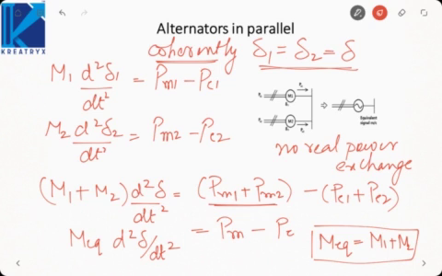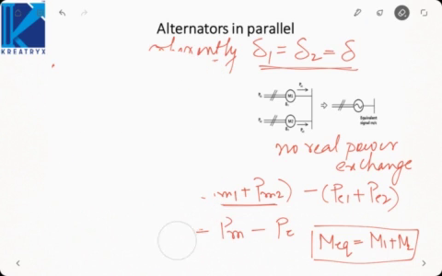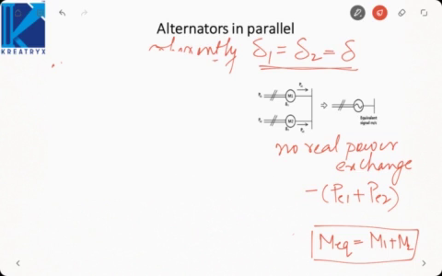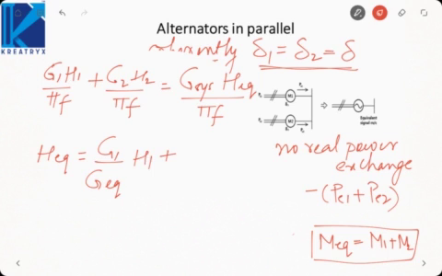Okay. What about the other inertia constant, that is H? So substitute the value of M in this expression. G1 H1 by pi f, G2 H2 by pi f. Let us say the system has a different base, G system, H equivalent by pi f. So from here H equivalent will be G1 by G equivalent H1 plus G2 by G equivalent H2. G equivalent and G system are one and the same thing.